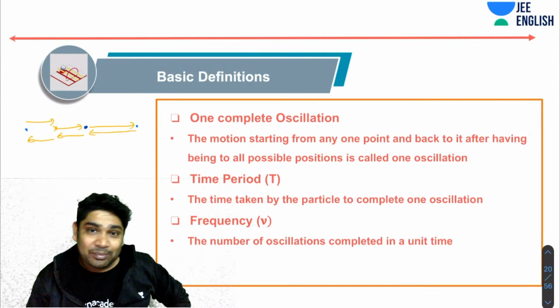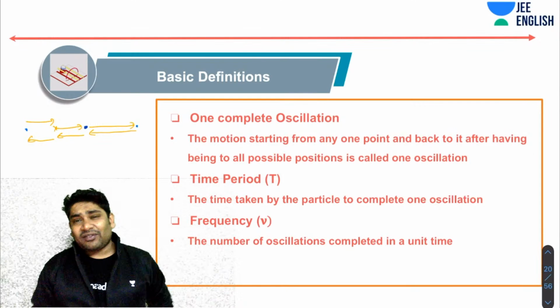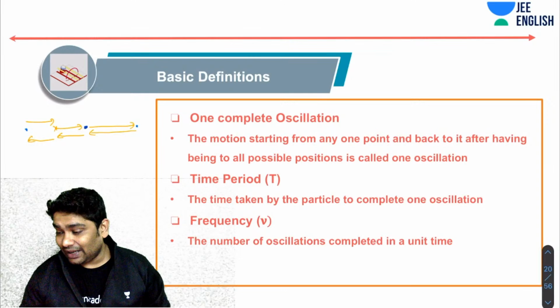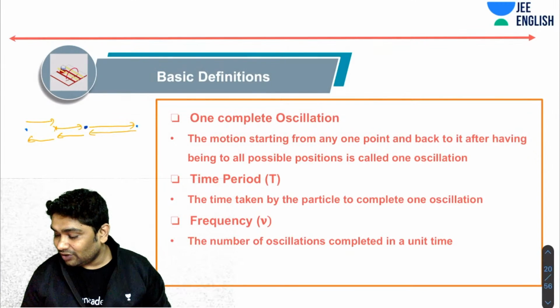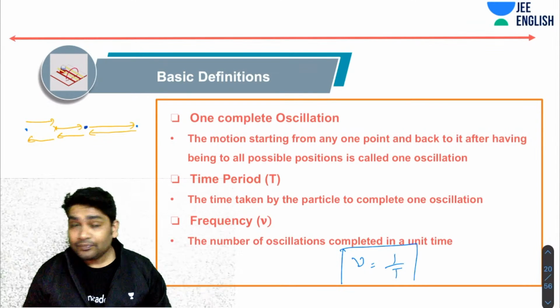Now, time period obviously is the time taken by the particle to complete one oscillation, and frequency is of course the number of oscillations per unit time. So if the time period is T, you will realize that nu is 1 over T. That is the relation between time period and frequency.